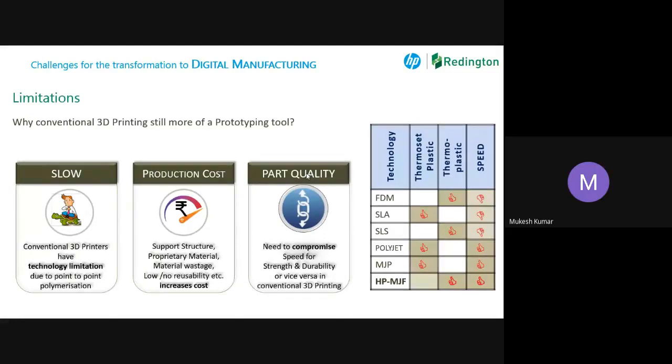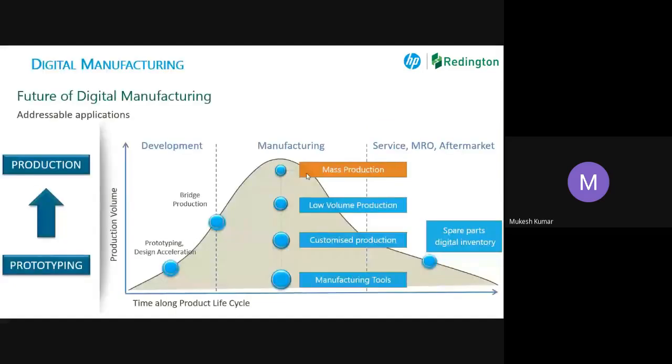Okay. So I've talked about the different technologies available in the market, their speed and material. That is the table we have made. Now I'll talk about the next slide. In the previous slide, I was talking only about bridge production and prototyping. But this area covers mass production, low volume production, customized production, manufacturing tools, and spare part digital inventory. This is the area we are talking about today. When we talk about digital manufacturing, it means we should be able to produce the parts digitally.